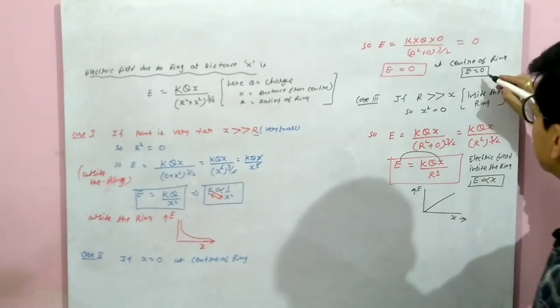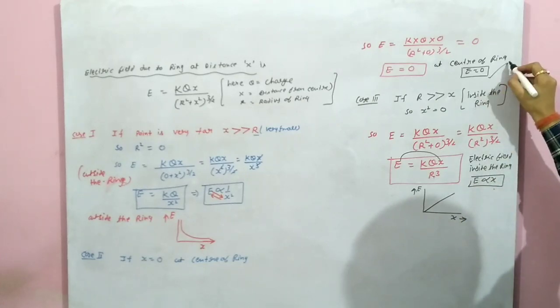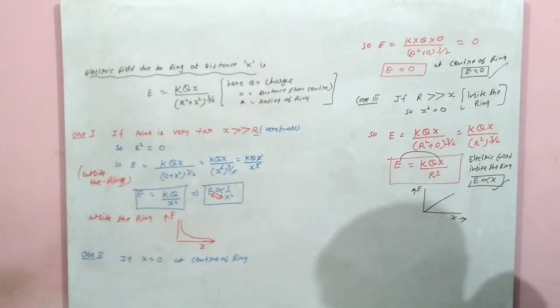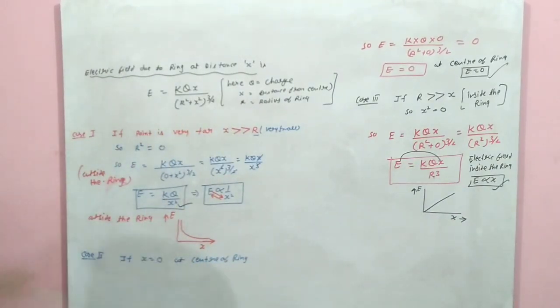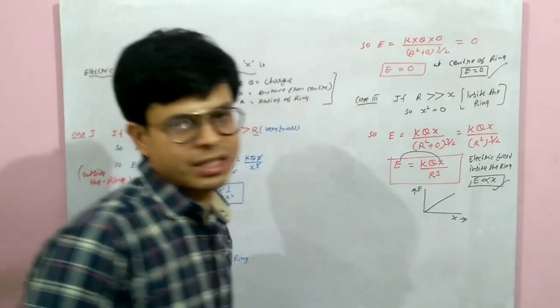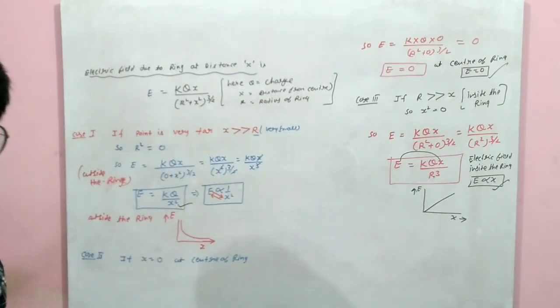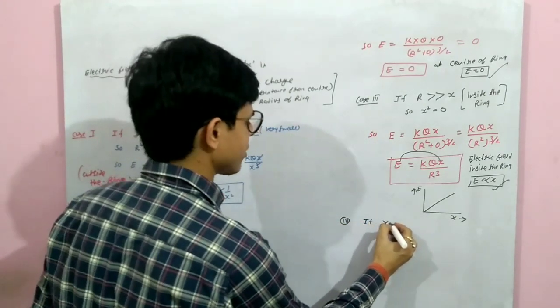So at the center of the ring, the electric field is 0. Inside the ring it directly depends on x. Outside the ring it inversely depends on x square. Here it will decrease. At the center it will be 0, and inside the ring it will increase. Yes or no? Now, the fourth case, if x equals r.